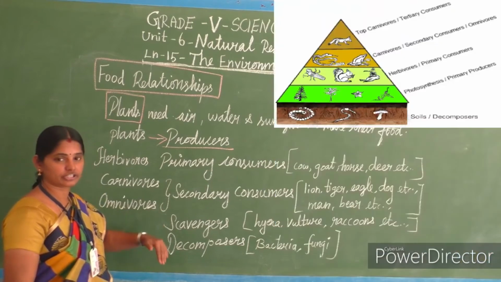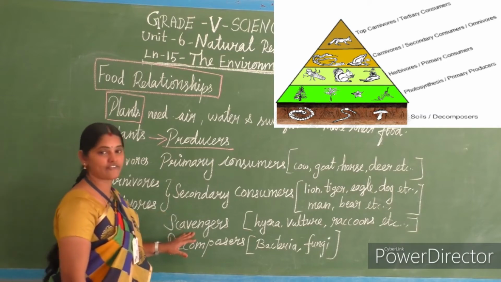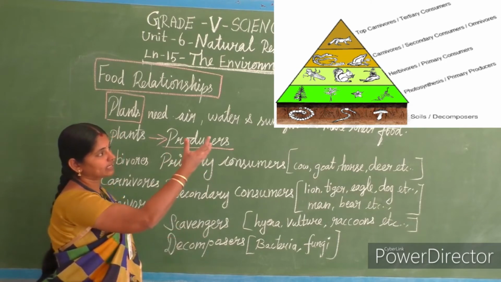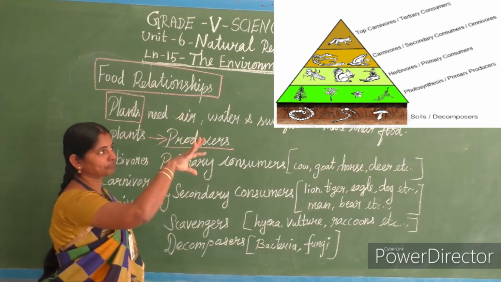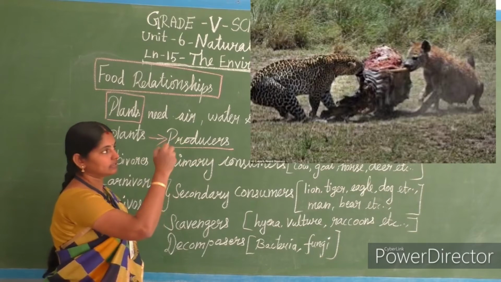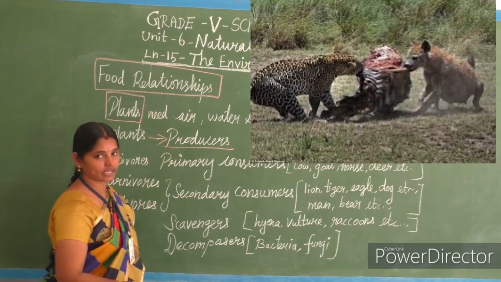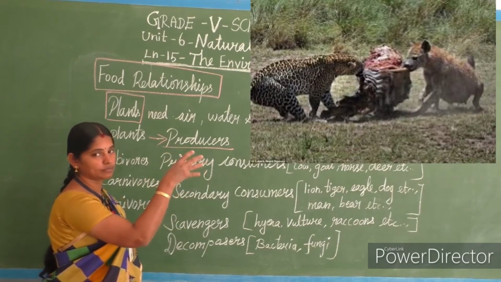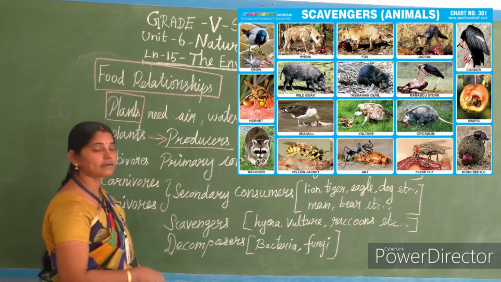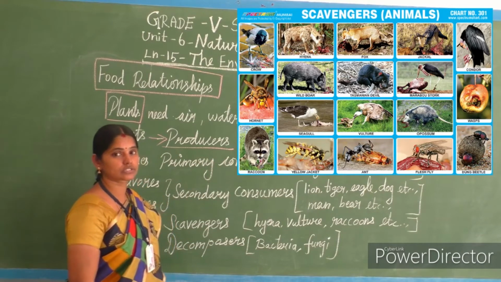Then we'll go for tertiary consumers, or we can say third level, scavengers. Who are scavengers? Look at the picture. Hyena. The tiger has eaten the deer, capturing the deer, and tiger takes the deer as food, but some remainings are there in the deer body. That remainings are taken by such kind of animals, hyena, vulture, raccoons, isn't it?